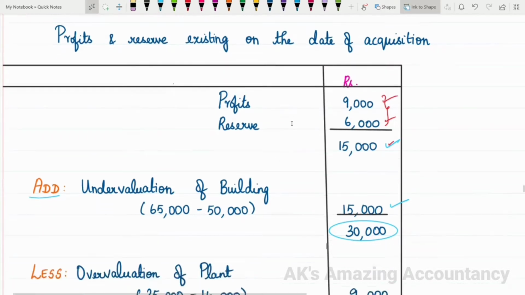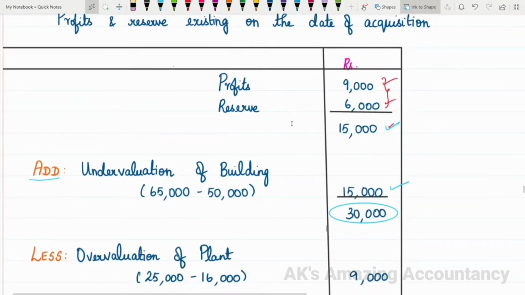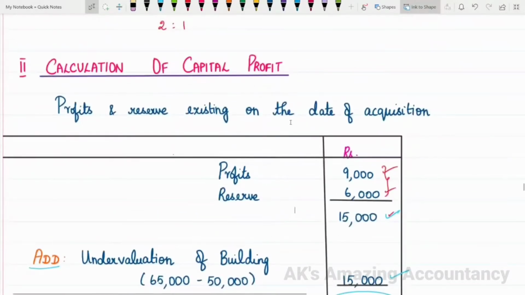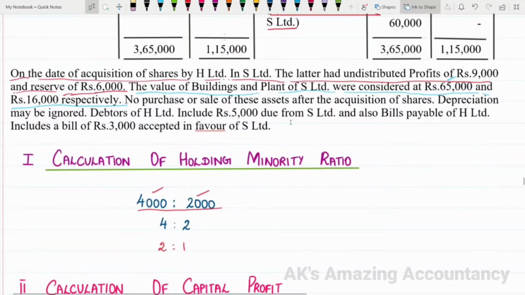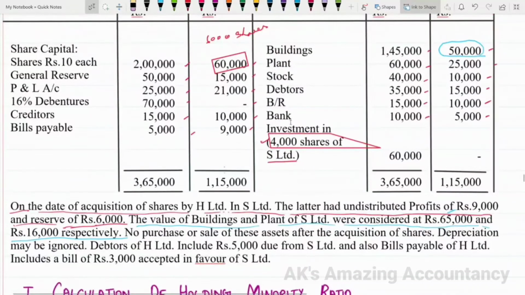Then after this, there is one more asset which we will have to consider here. What is that? Just have a look at the problem. It is given that the value of plant of S Limited is considered as 16,000 rupees. But let us see how much is given in the problem. The value of plant as per the problem is 25,000.